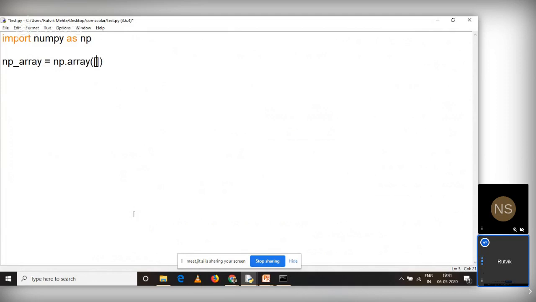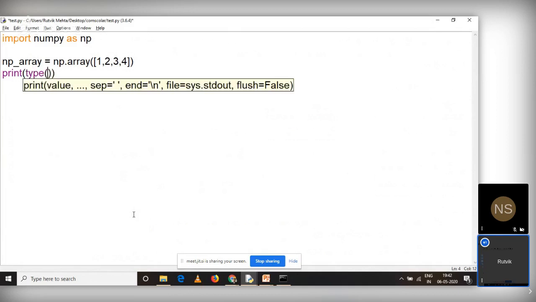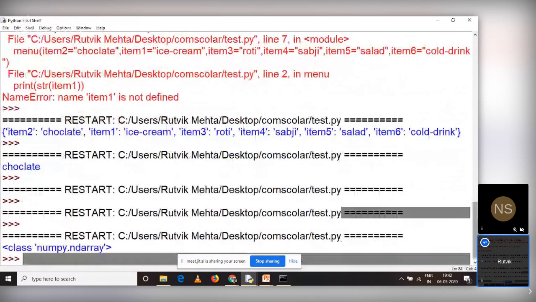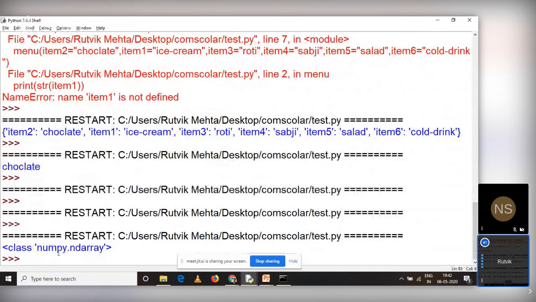So let me pass a list 1, 2, 1, 2, 3, 4. Very simple example, right? I want to check the type of the array, so print type of np_array. We have used an external module called NumPy, which we can refer to as np, and we can call the function array from that module. It will convert my collection to an n-dimensional array. If you check the type, you can see it is class numpy.ndarray.